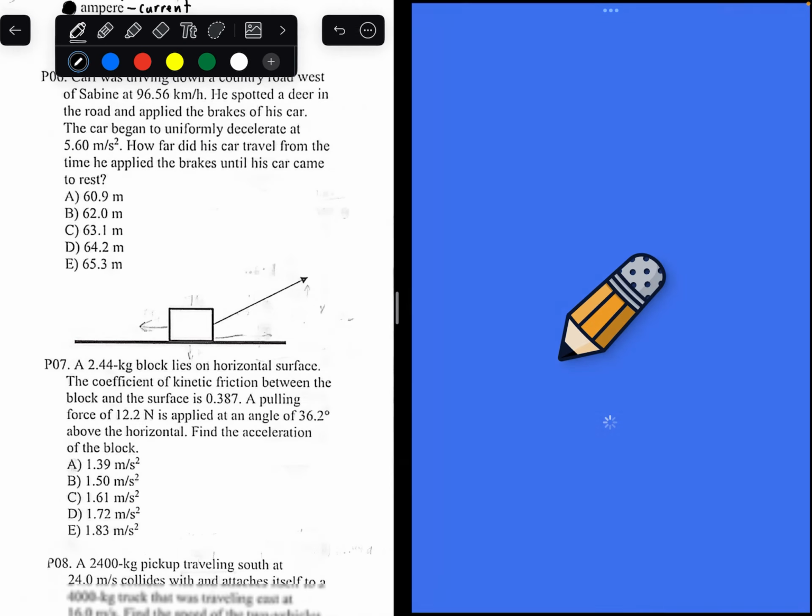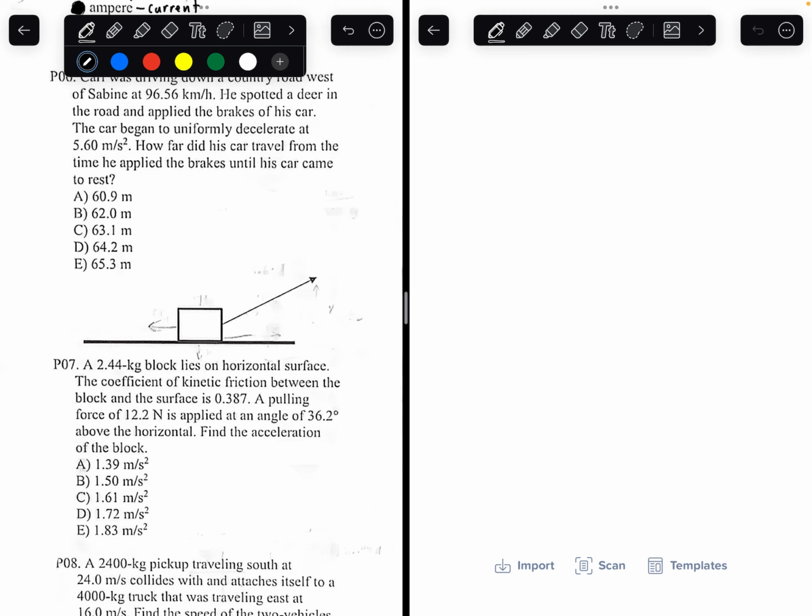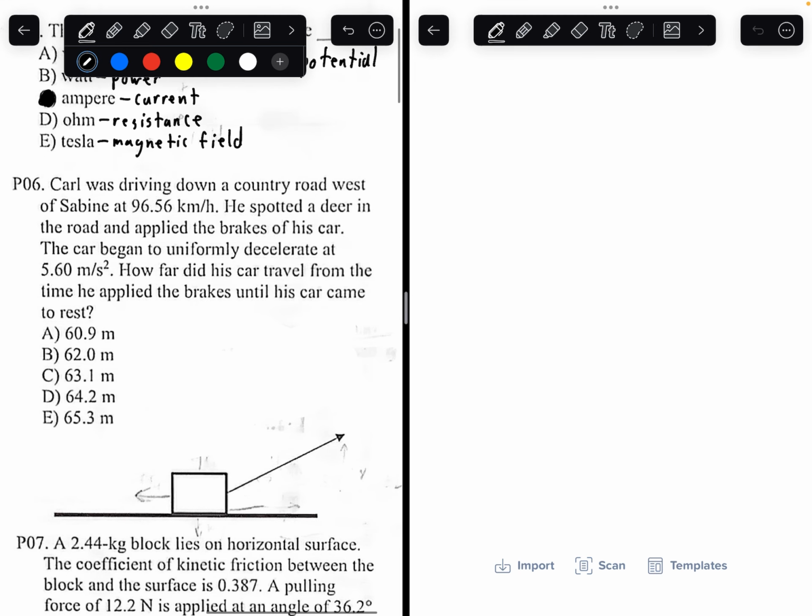I'll pull up another note just to do all my work for this question. Okay, so the first step for any of the physics problems is to label what we have. We have the initial velocity, which is 96.56 kilometers per hour. We have the final velocity, which we know is 0 meters per second, because we're trying to find how far the car traveled until his car came to rest.